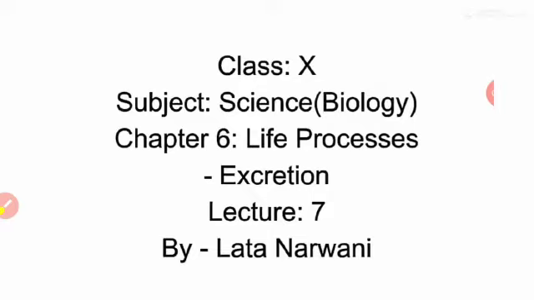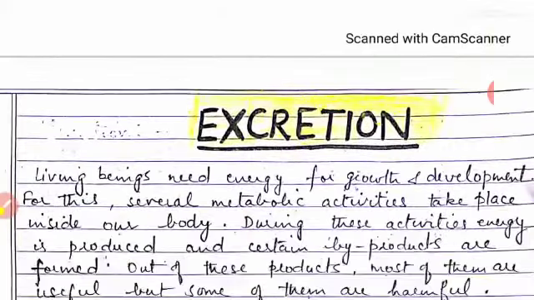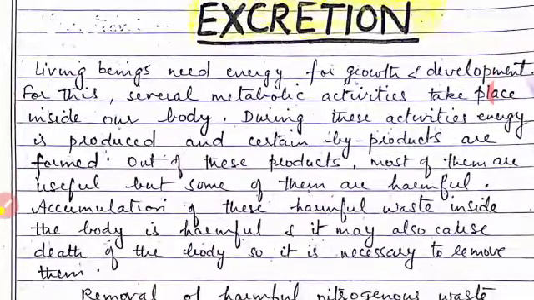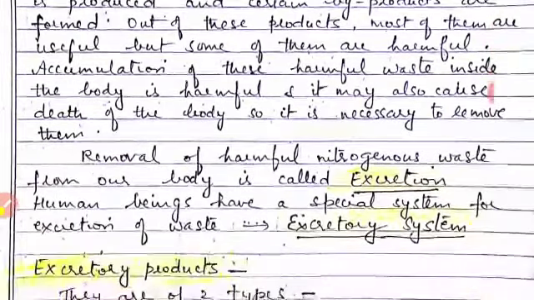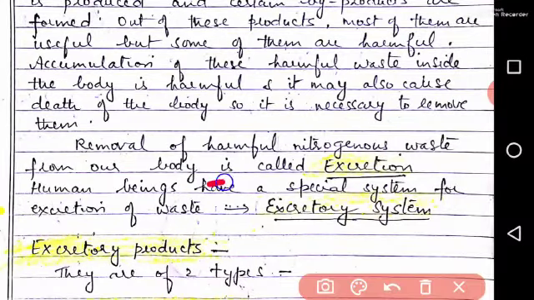Children, today we will be doing the lesson excretion, which is the last process of life processes. So first, what is excretion? In our body, various cells perform various metabolic activities every time. During these activities, a large number of waste products are formed in the body cells. So removal of harmful waste materials from our body is called excretion.